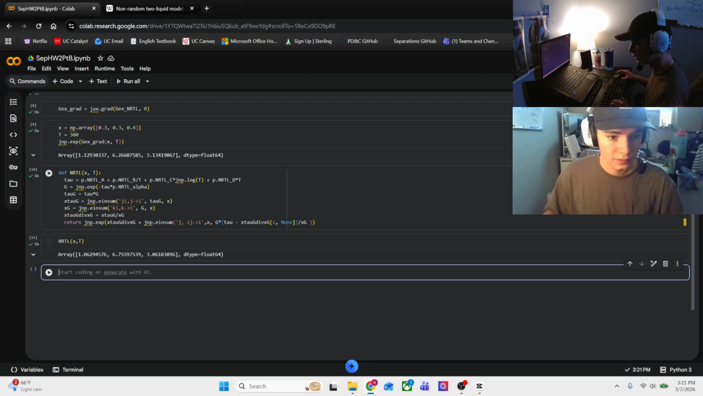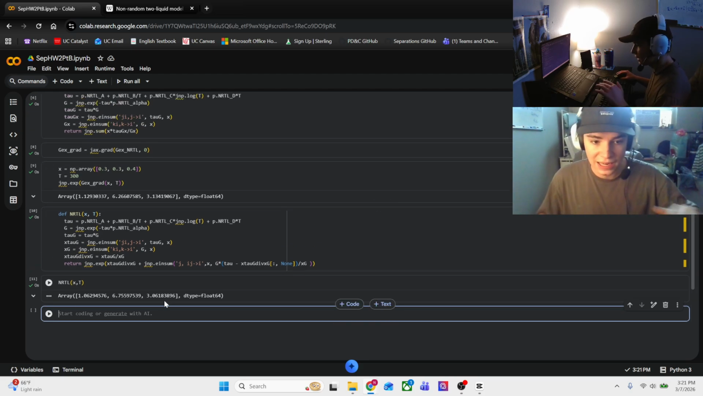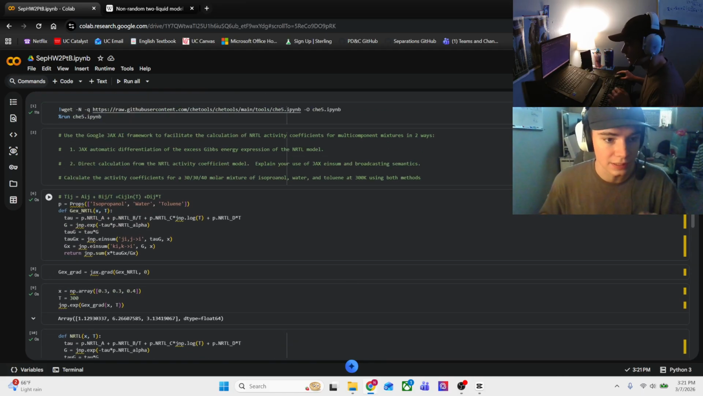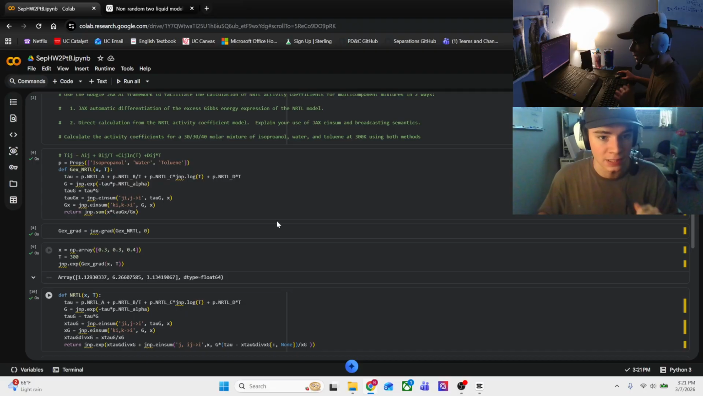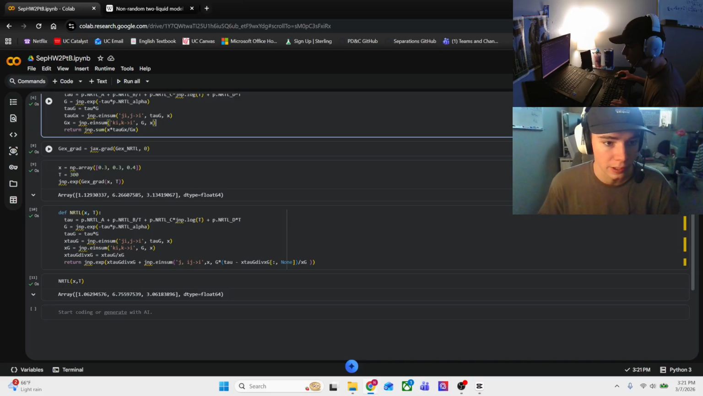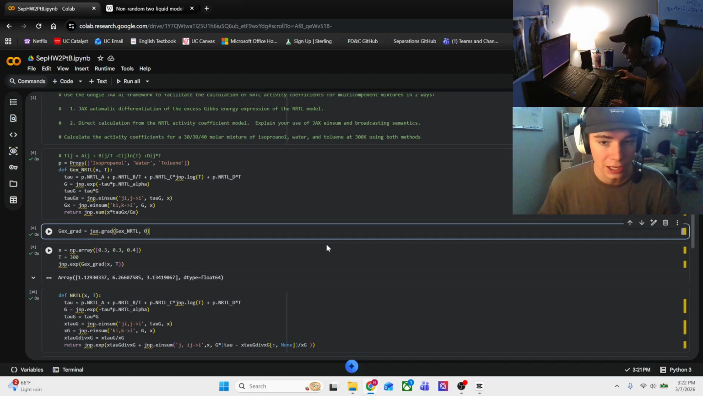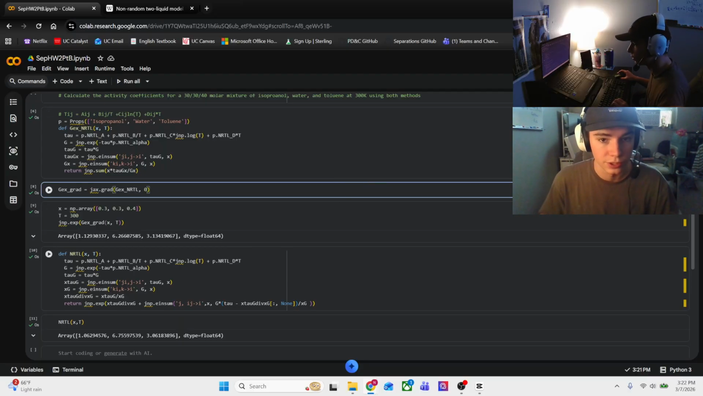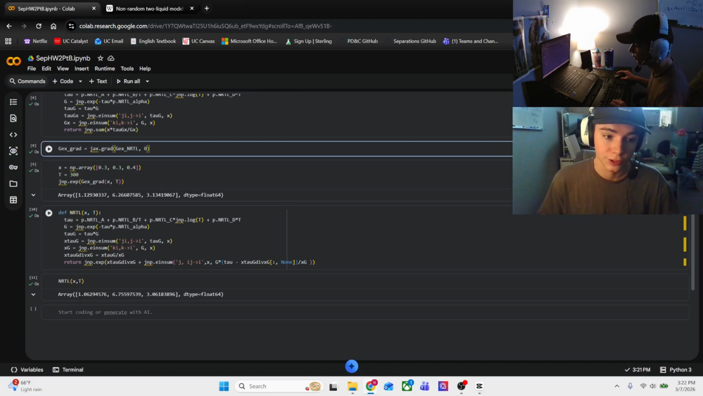Shift enter. And look at that. We get the exact same coefficients through this method of using the direct calculation versus the excess Gibbs energy calculation up here with our gradient. So that is how we found our NRTL activity coefficients through those two methods. I believe that is the end of my separations homework 2 part B. So I'll see you in the next one.